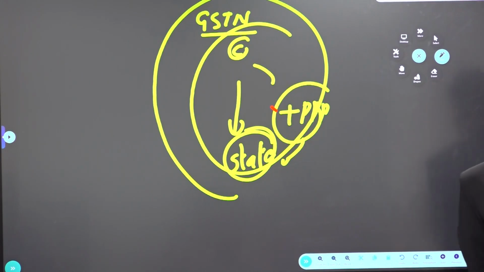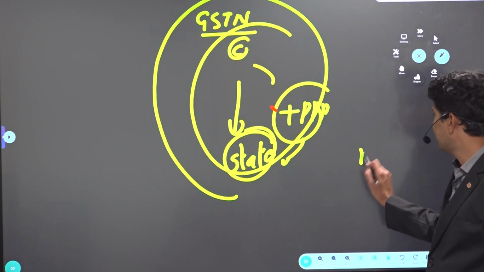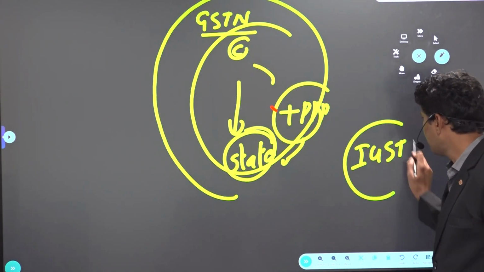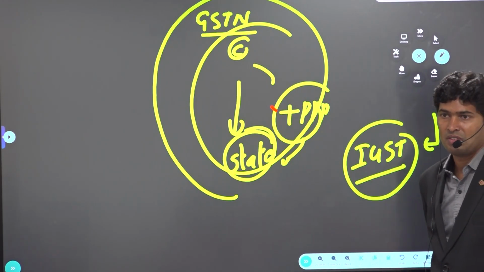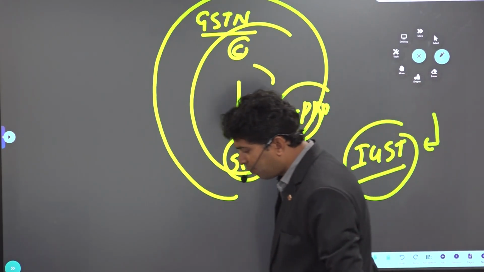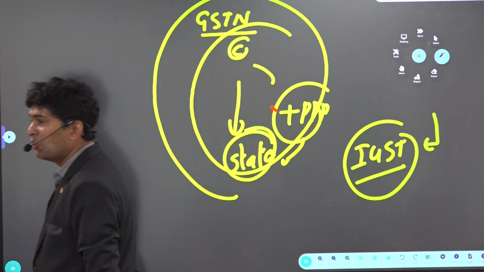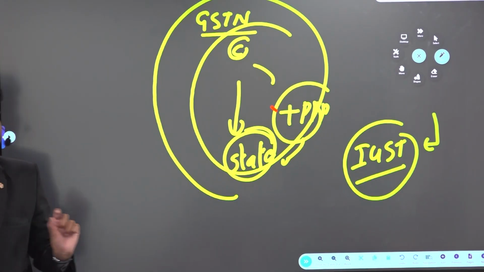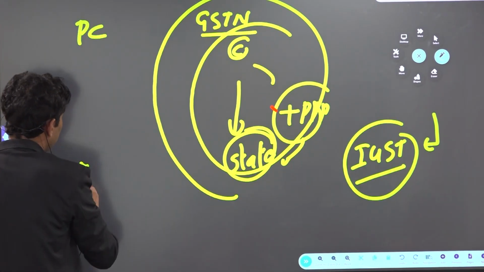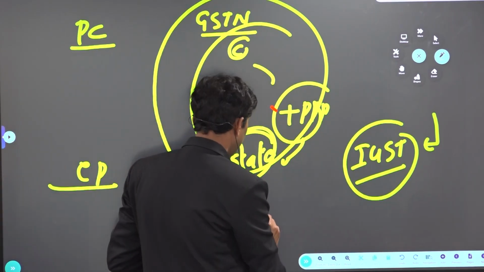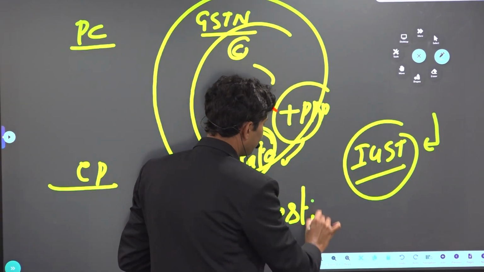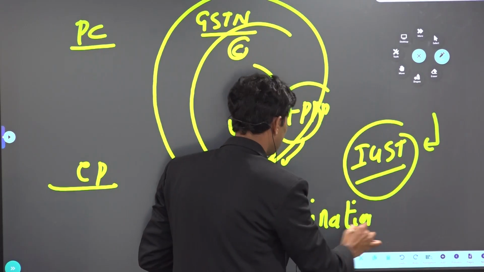Again, if you look at the implementation of GST, in case of IGST, look at the word, only Parliament has the power to make the laws. Why, sir? IGST, integrated GST, is applicable only when the production point is different and the consumption point is different. So what is GST, sir? GST is a single point destination based tax.